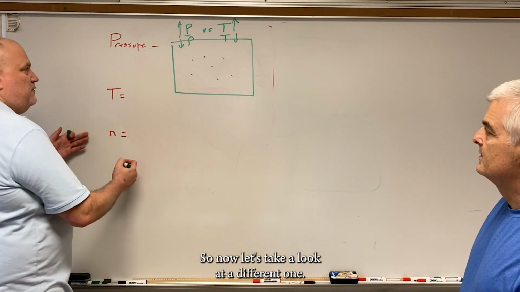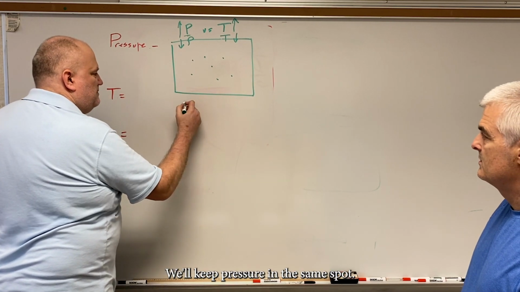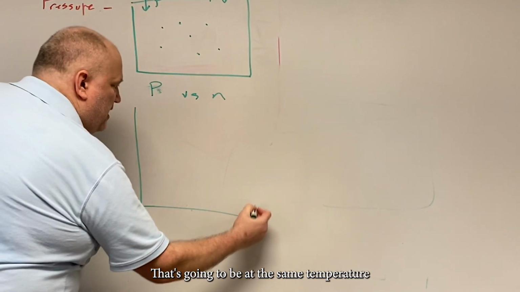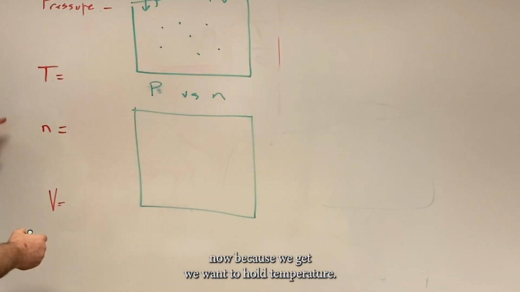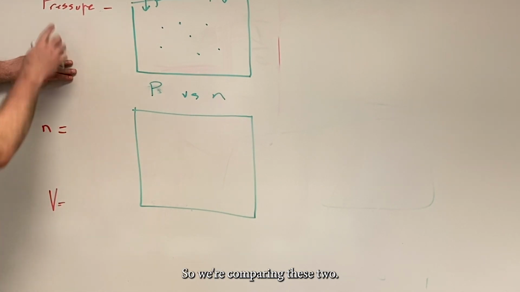So now let's do a different one. Let's take a look at moles versus pressure. We'll keep pressure in the same spot here. Pressure versus moles. Again, the same box. So it's going to be at the same temperature now because we want to hold temperature constant, and we're still holding the size of the box constant. So we're comparing these two.